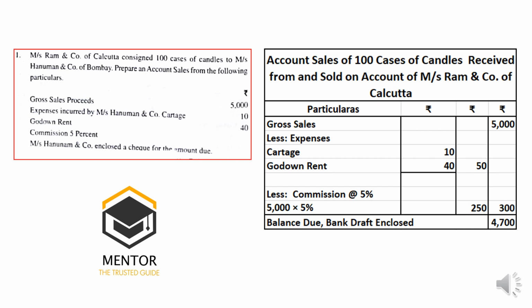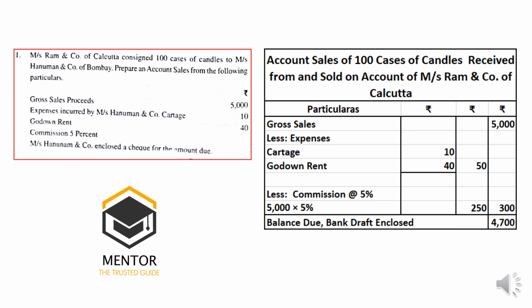That is 5,000 into 5%, which comes to 250. 50 plus 250, 300, is the total expenditure incurred by the consignee. That will be deducted. The balance of 4,700 will be transferred by the consignee to the consignor. This is the basic logic of what we call account sales, right?